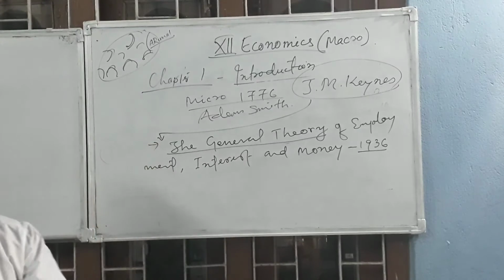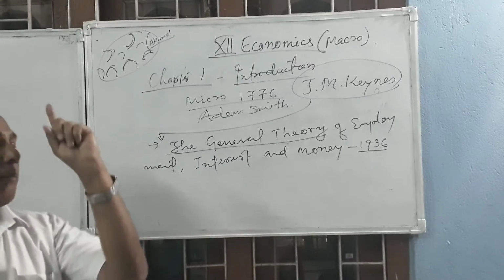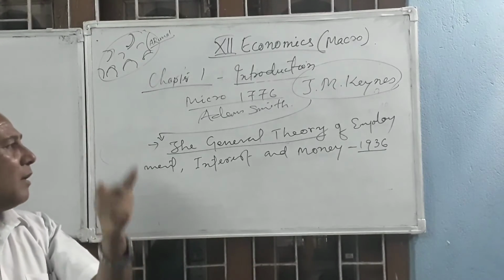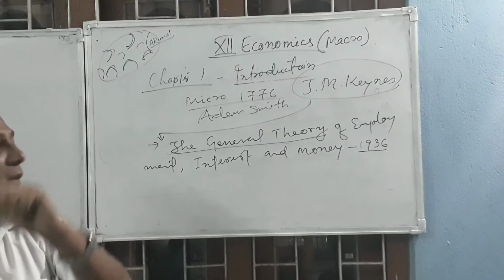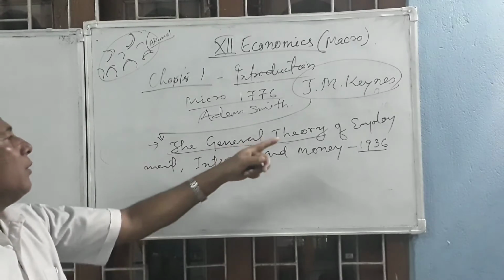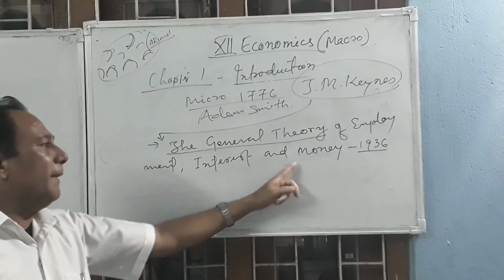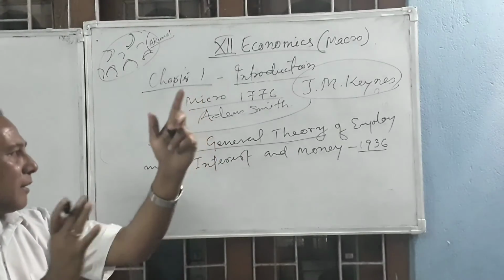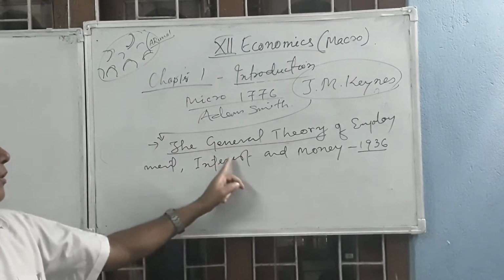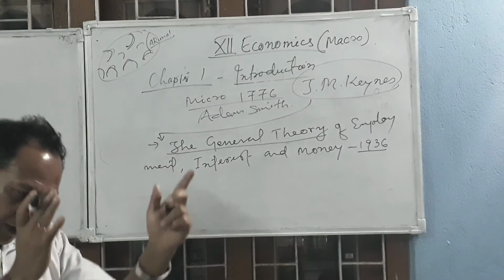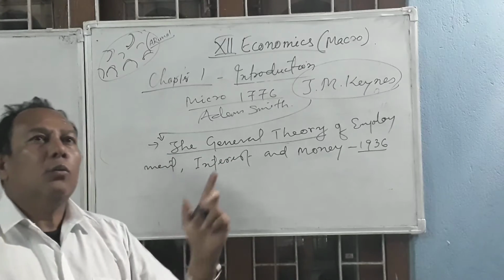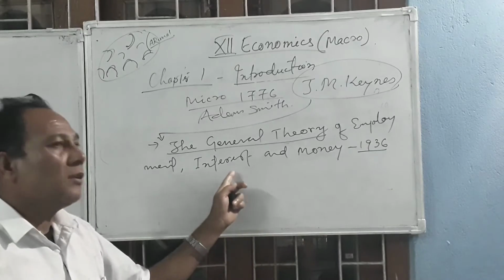From 1936, macroeconomics became one of the best, popular and very famous subjects in the world. And whatever theories are prescribed in the General Theory of Employment, Interest and Money are still applied, and all the world is using these theories.